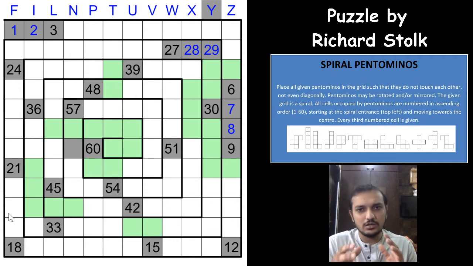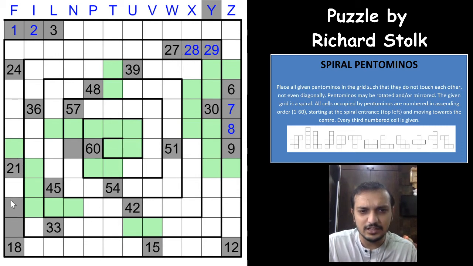So the logic to be seen here is that between two given numbers in the path of the spiral, you'll have only 2 more pentomino cells in between, right? So you cannot have 3 cells here. If the 21 is not taken outside, this 21 will touch the 18 and you'll have 3 pentomino cells. So this will be outside.